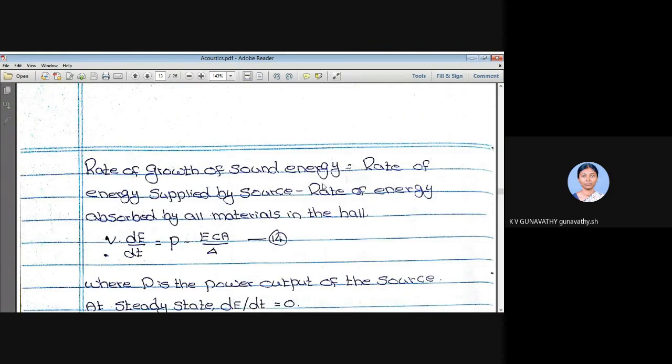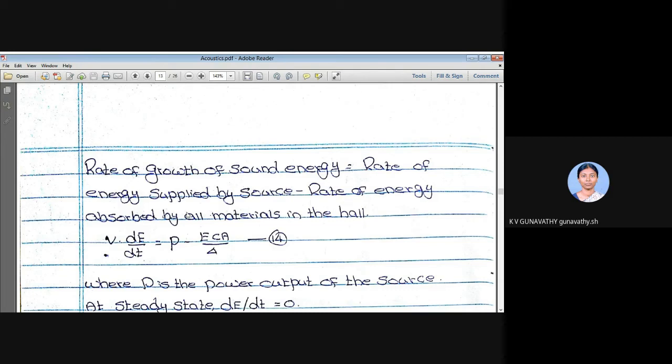Rate of growth of sound energy is equal to rate of energy supplied by the source minus rate of energy absorbed by all the surfaces in the hall. You cannot write it as all the materials because we are considering an empty hall. So please change this to rate of energy absorbed by all surfaces in the hall. So the rate of growth of sound energy is equal to the rate of energy supplied by the source minus the rate of energy absorbed by all the surfaces in the hall.